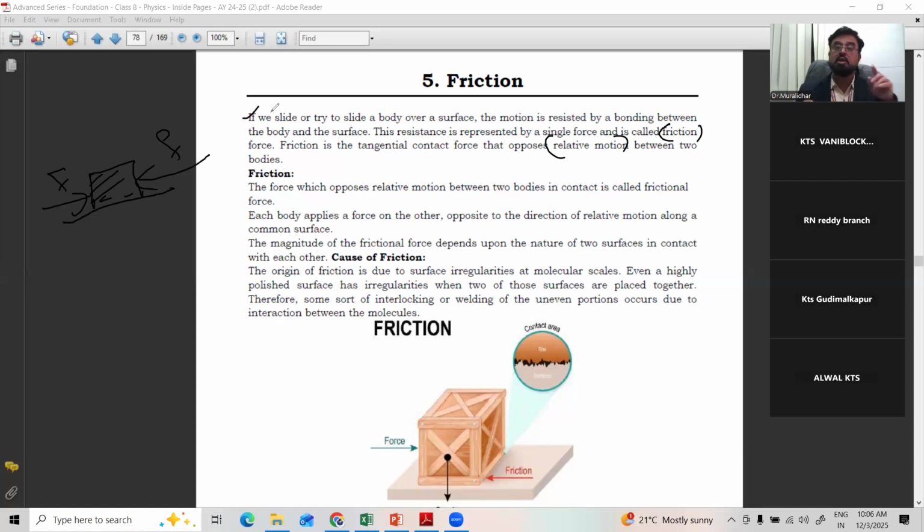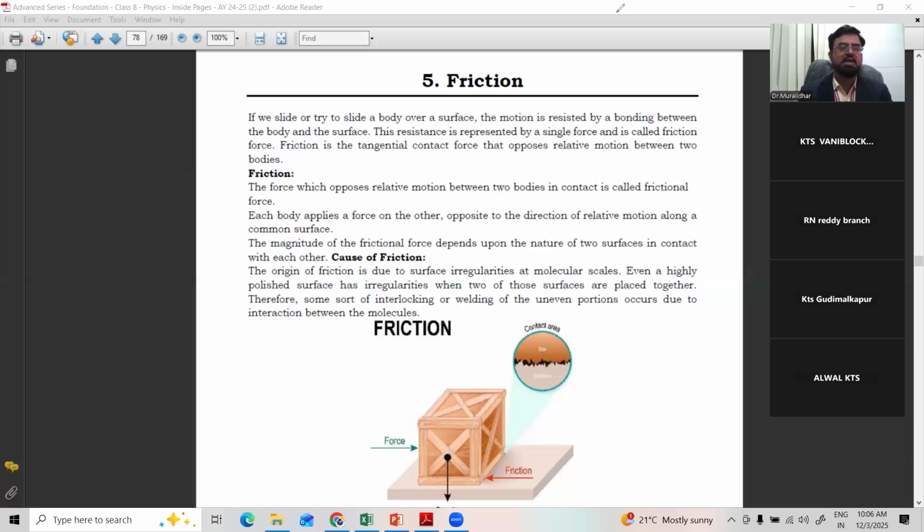This force comes into play when two bodies are in contact with each other, from nature, and helps us in so many things. It is helpful in so many ways. Of course, there are a few drawbacks, but it is a very important force in our day-to-day life.